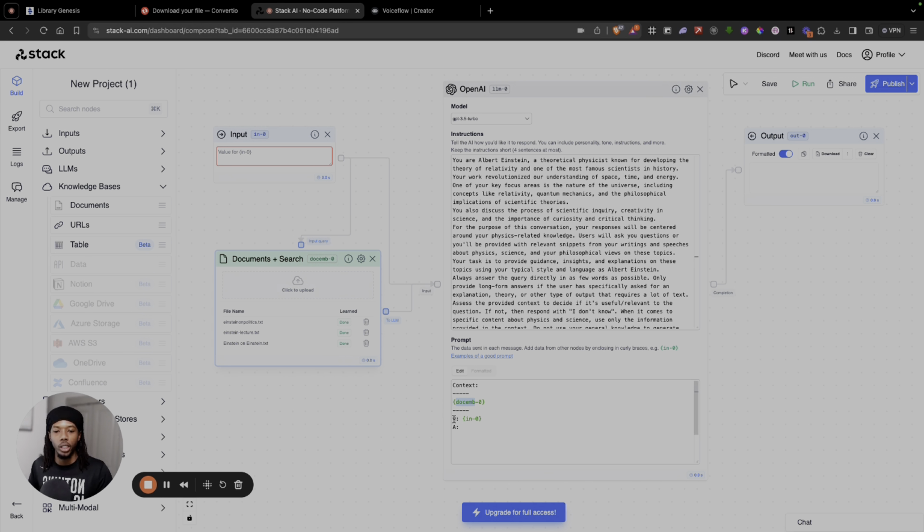And then the question that the user is asking, denoted by Q, is IN0, which is from our input, right? And then our output is going to be out0, which we'll use in VoiceFlow when we're making the API call to Stack AI, but for now, we don't really need this. And then the answer will be the answer that the model itself provides. So this is just a basic setup, and we should be ready to test it out. So if I put in why physics, let's ask him that question. And then we'll run this one time. We should get our output over here.